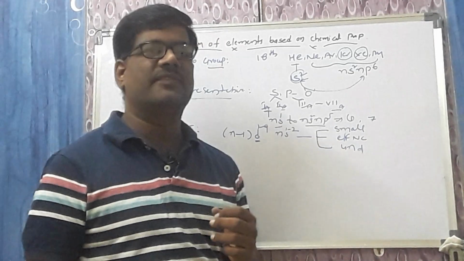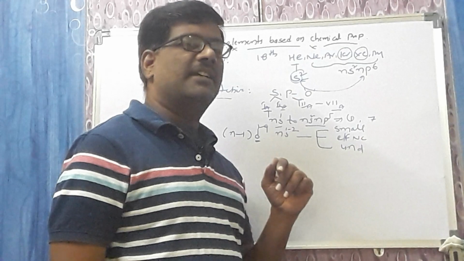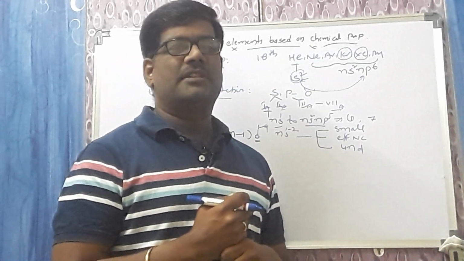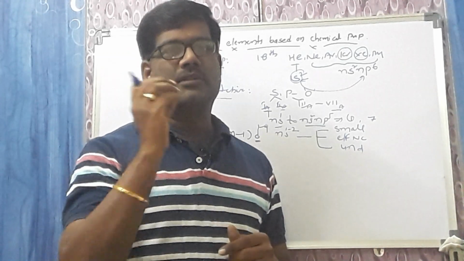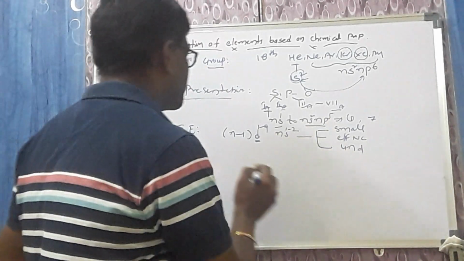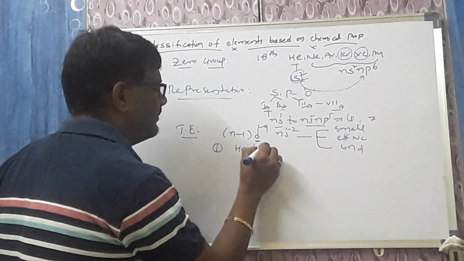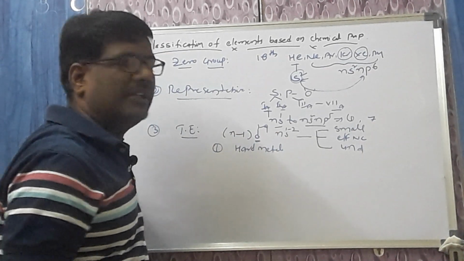All the transition elements, if you observe, have three properties: small size, effective nuclear charge, and number of unpaired electrons in the d orbital. Due to these three reasons, transition elements show peculiar properties. Number 1, all the transition elements are hard metals. Whatever transition element you take, it has a hard metallic nature.